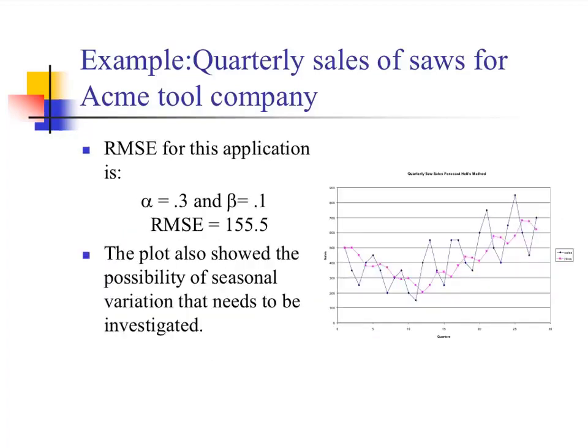So if we use Holt's method to forecast this data by setting alpha 0.3 and beta 0.1, we will get the pink line forecast of the sales. So here you realize that our forecast captures the trend, but there is a problem with Holt's method. It's not good at forecasting the seasonal variation in quarter one.